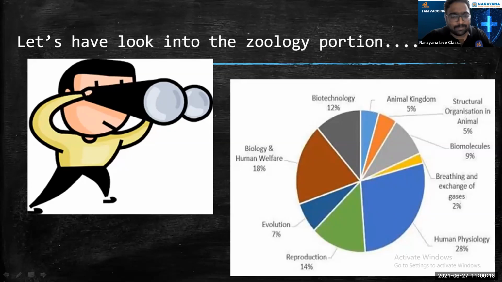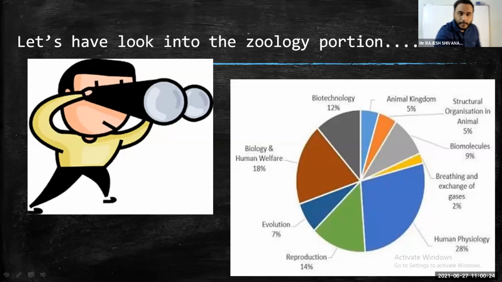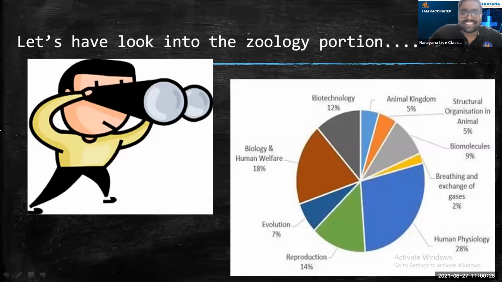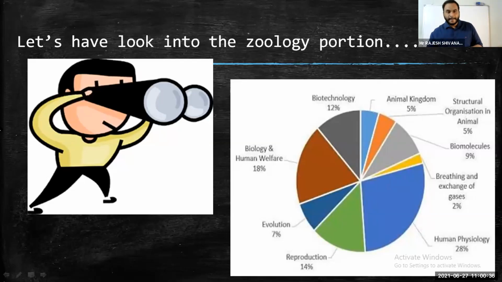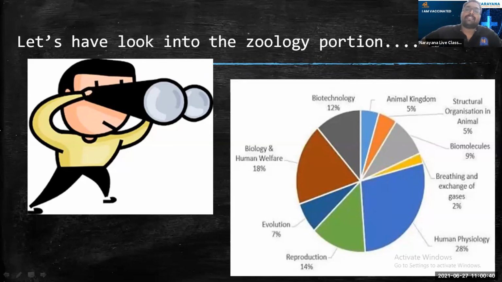Rajesh sir, a small submission to you. If you see the last 10 years, the subject in which marks are lost the most is zoology only, because of neglect. We have seen so many students, so many toppers in our careers. Initially they think zoology is very easy, but in the final exam, if they make 5 mistakes, 3 or 4 of them are in zoology only.